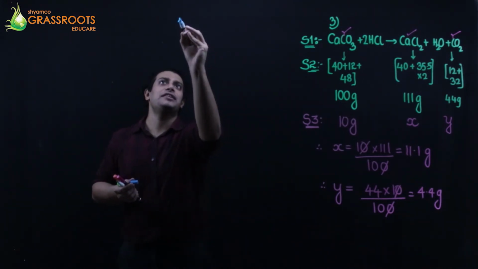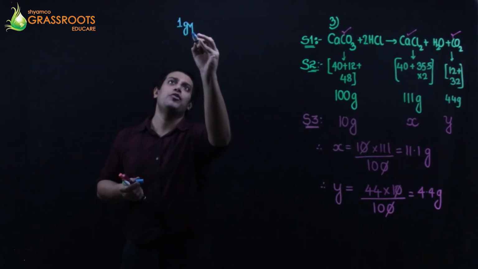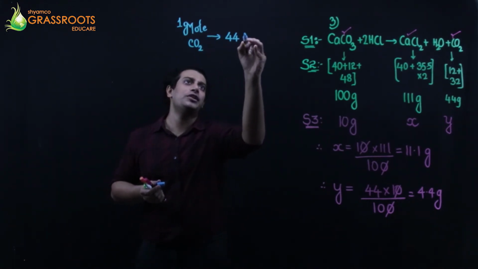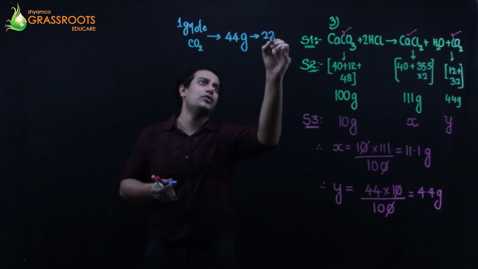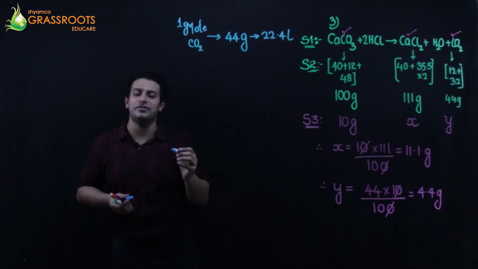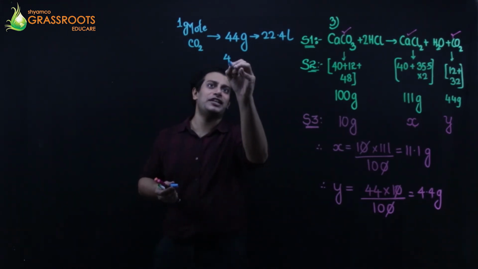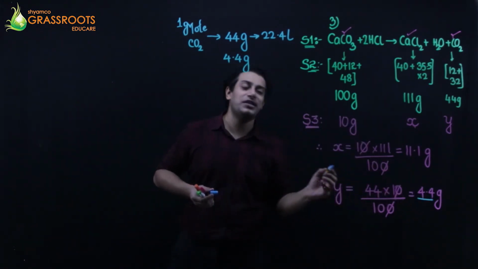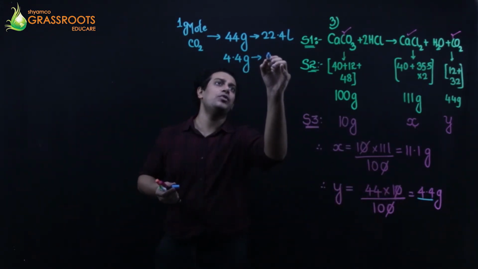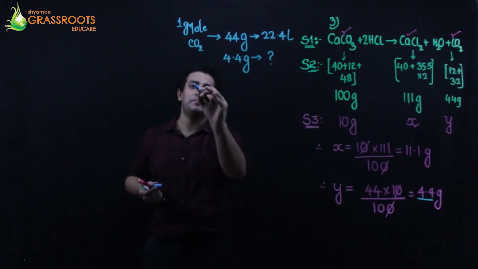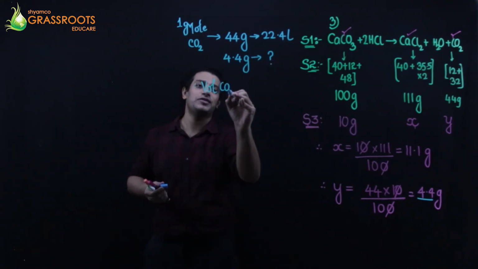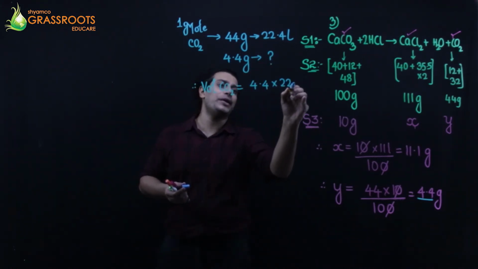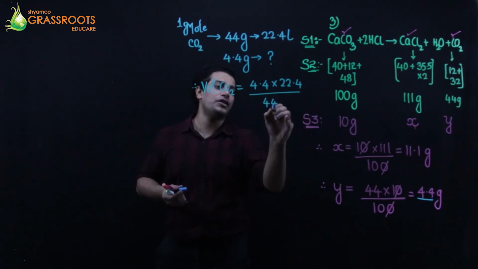So can I say that 1 mole of carbon dioxide, the molecular weight, which is 44 grams, occupies 22.4 liters. Then 4.4 grams, that is how much I get in the reaction, will give you how much? Cross multiply. So the volume of carbon dioxide is going to be 4.4 into 22.4 upon 44.